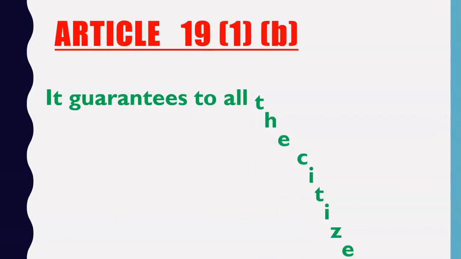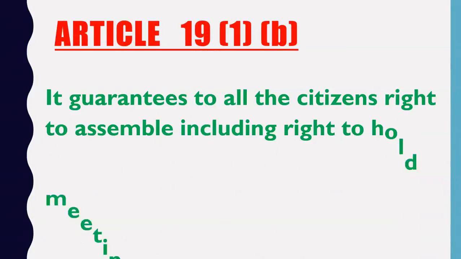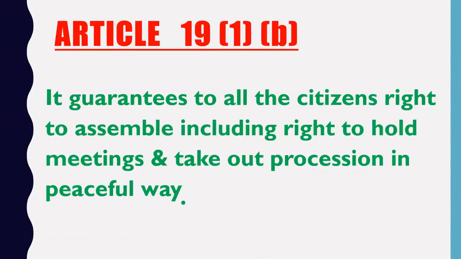So friends, then comes Article 19 Clause 1 Subclause B. So what is Article 19 Clause 1 Subclause B? It guarantees to all the citizens the right to assemble, including the right to hold meetings and the right to take out processions in a peaceful way. Now what does it mean? It means that being a citizen of India, we all have the right to assemble at a place.